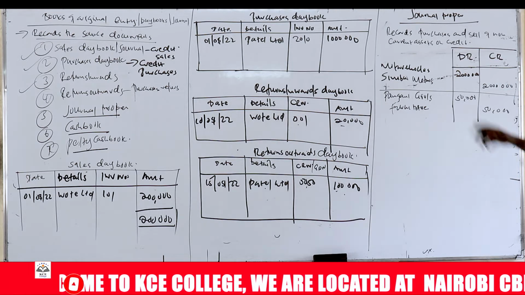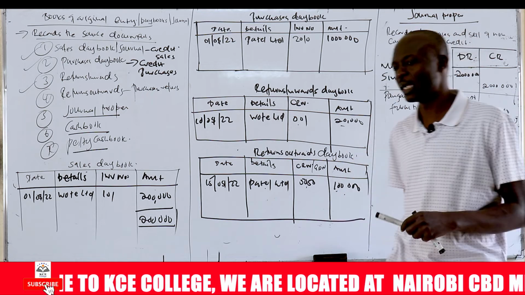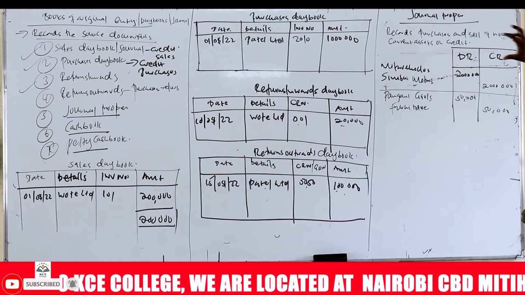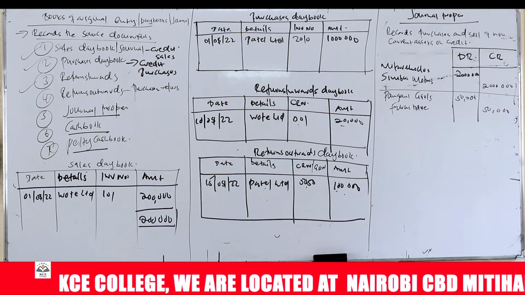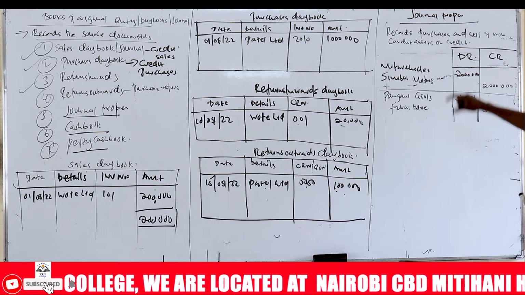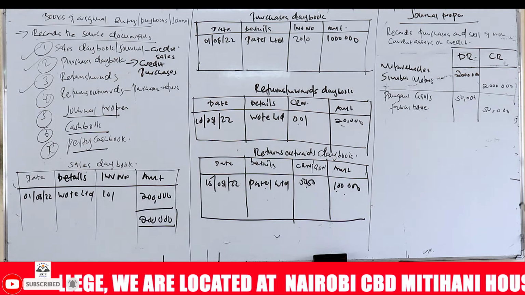So what are assets? Assets are items of value to a business, and we have what we call non-current assets and current assets. Non-current assets are the assets that stay longer in a business, more than one financial year, and we're saying they assist the business to generate income. So when you acquire those assets on credit, we record them in the journal proper. This is the appearance of the journal proper.